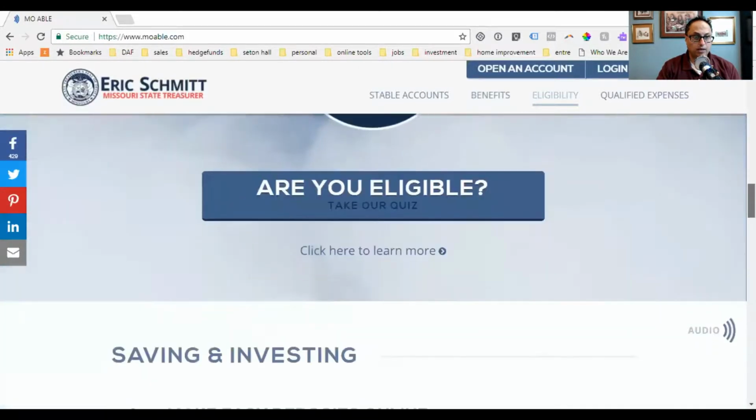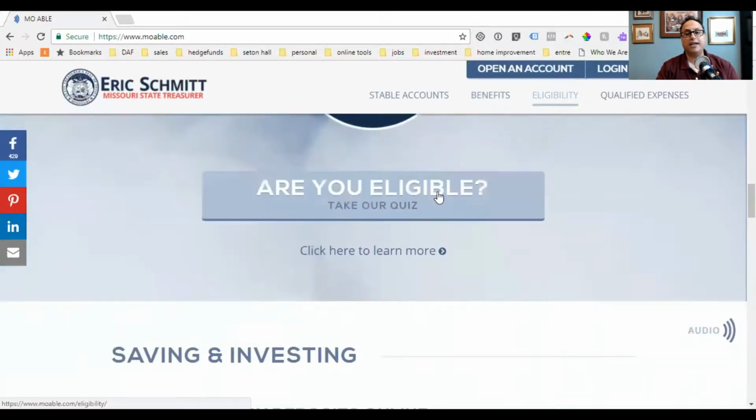So are you eligible? This is a quiz that you can take. It basically asks you, is this somebody who has a disability? Did the disability begin before the age of 26? Those two questions are key. If you get other benefits from the government, then you will automatically pre-qualify through part of the application process.